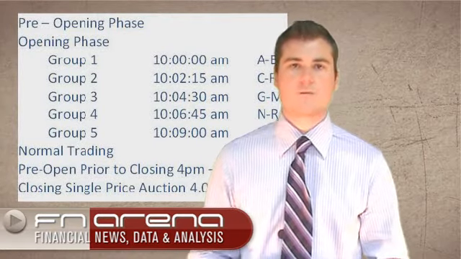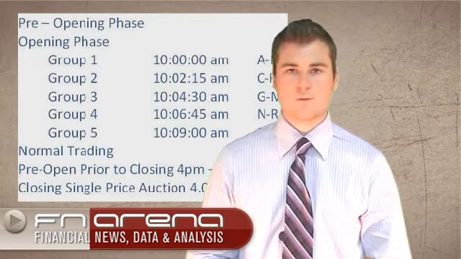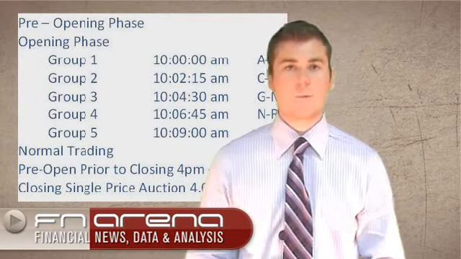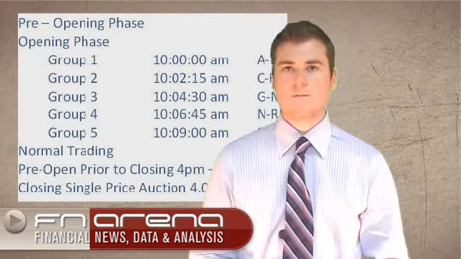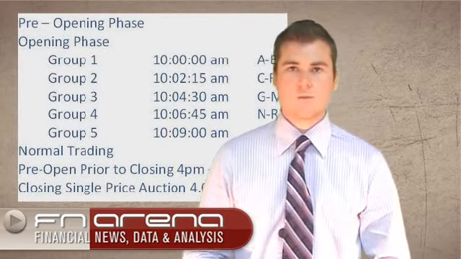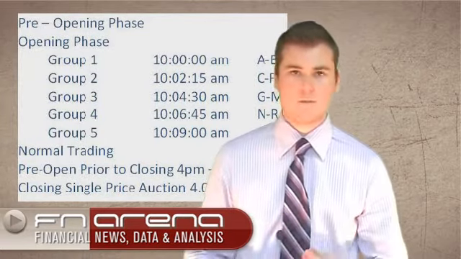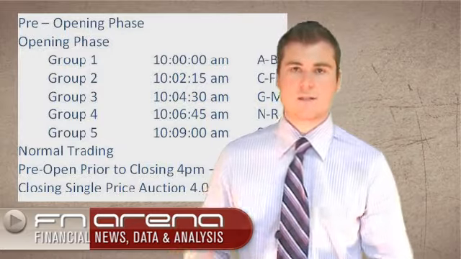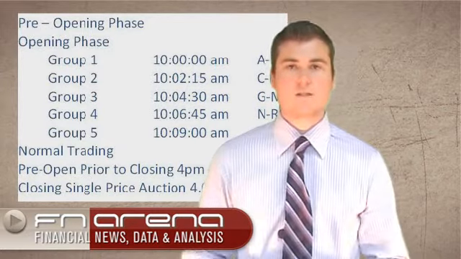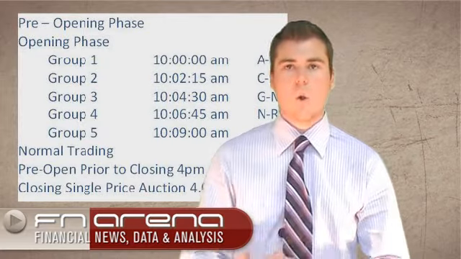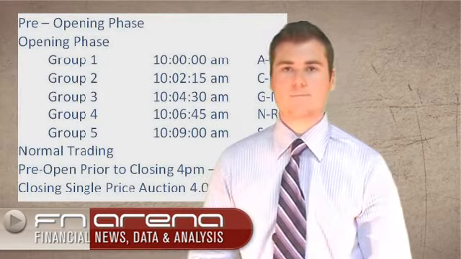There are actually several phases in the market. We start off with the pre-opening phase, which runs right up through to the market opening phase, when the market opens at 10 AM Eastern Standard Time. The opening phases are staggered. Depending on the stock name, whether it falls into A to B, C to F, G to M, N to R, or S to Z, as you can see here on the screen, stocks are categorised into different groups. Each stock opens at a different time to stagger this opening phase.